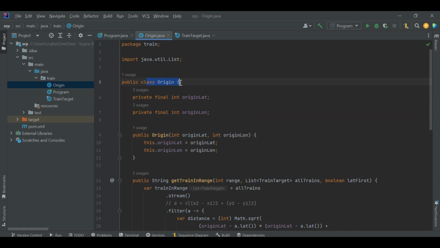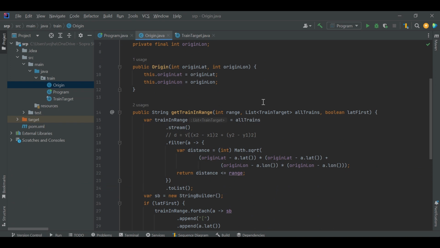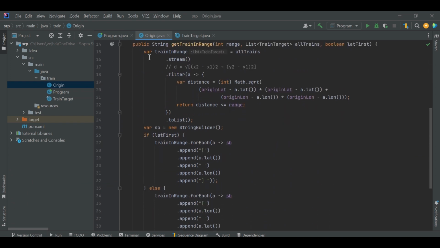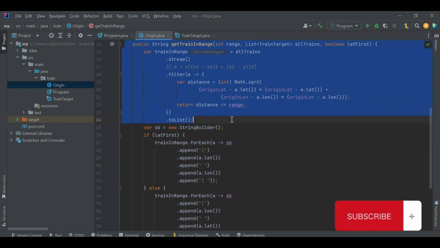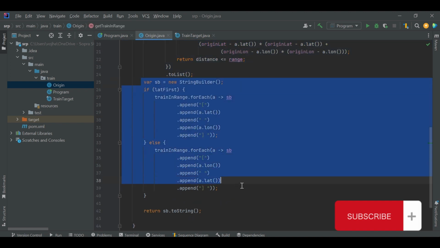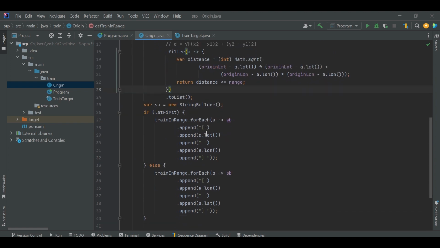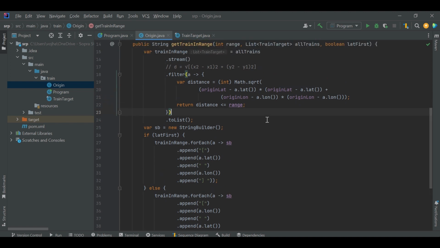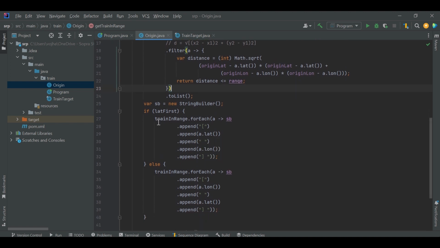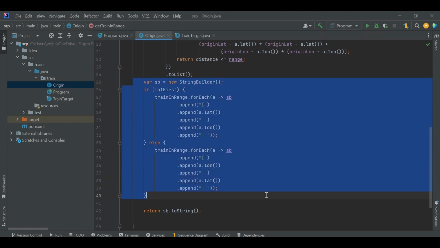Here in the Origin class, we can see that it is not following the single responsibility principle. First, it is calculating all the trains which are in range, and then it is printing the coordinates of all those trains with an if-else block. So there are two responsibilities being catered to in this class. What can we do with this class so that it follows the single responsibility principle? Here we can see that it is printing the coordinates of all the filtered trains which are in range.